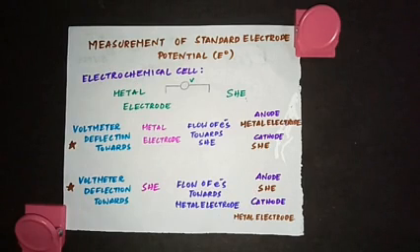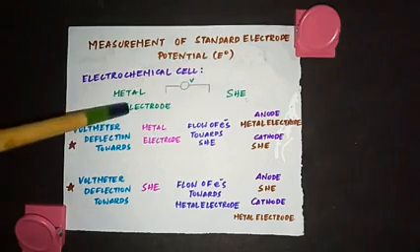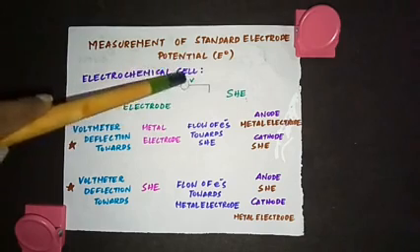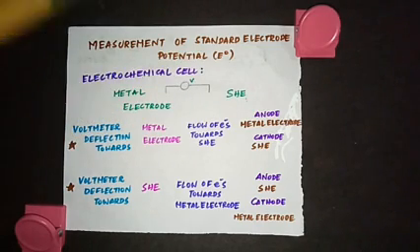Now there is a formula to find out the standard electrode potential of the cell, which is E naught cell. E naught cell is equal to E naught cathode minus E naught anode. You have to subtract the electrode potential of the anode from the electrode potential of the cathode. And remember, when you have this setup, the electrode potential of hydrogen electrode is 0 and the value that you are getting here will be of the metal electrode. Now I'll show you how to do that calculation.